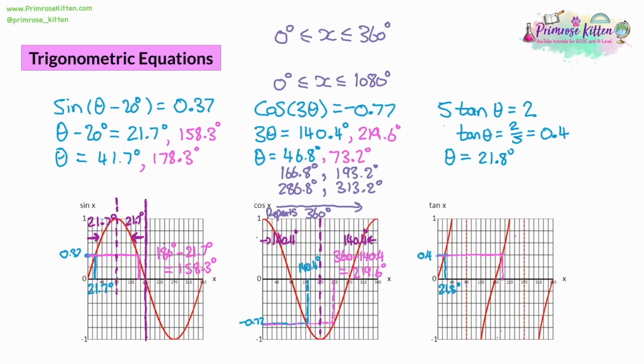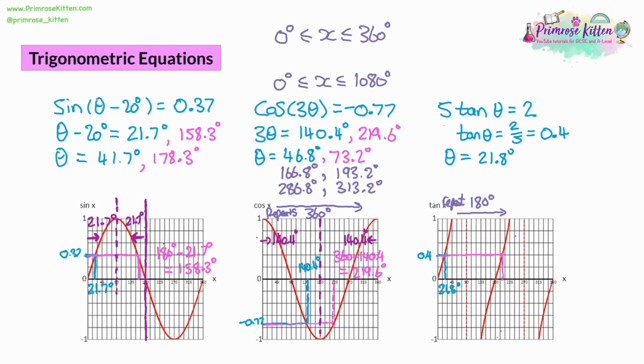Now, the symmetry with sin, you can see, we just look at the 180 degrees of sin, the first 180, and we put the symmetry line through the peak, and we do 180 takeaway. With cos, we can put the line of symmetry through the middle of the entire thing, and we do 360 takeaway. Now, tan actually doesn't repeat every 360 degrees. Well, it does in a way, but it also repeats every 180 degrees. Now, that's a factor of 360, so it will repeat every 360 as well, but it's also got a shorter repeat like this. That means we can just add 180 onto our answer.